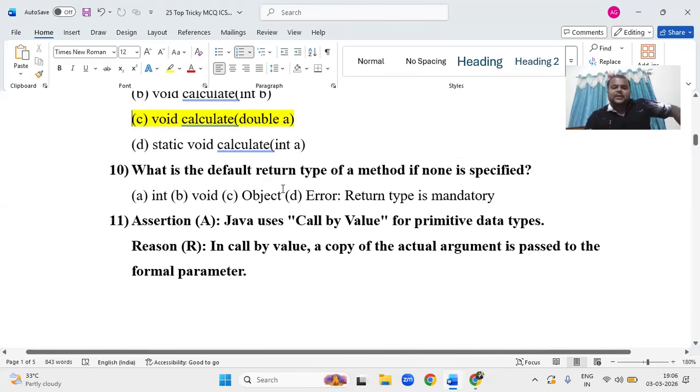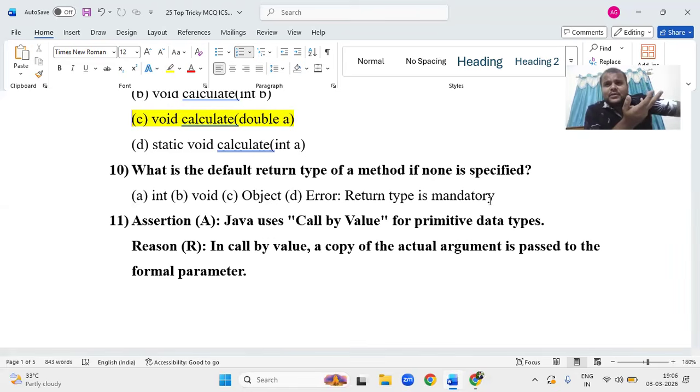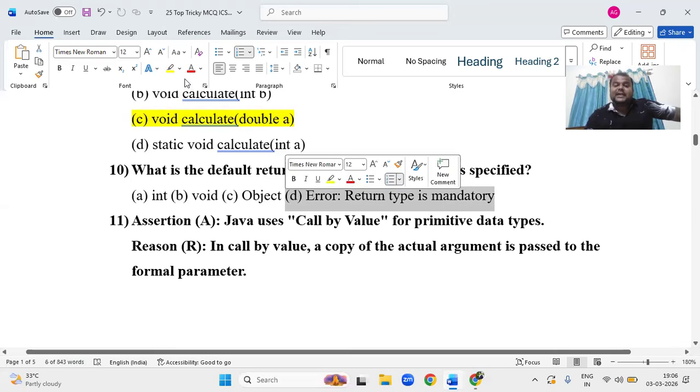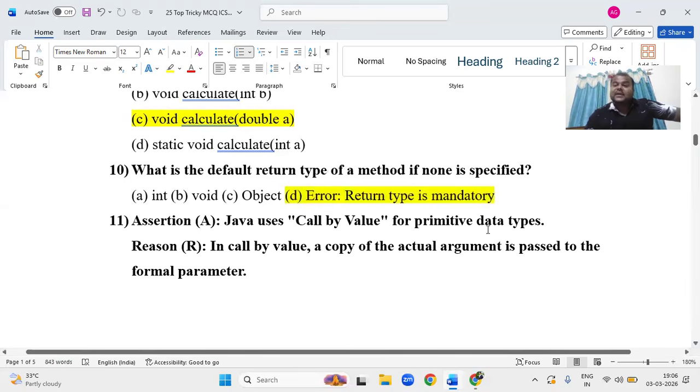Next, what is the default return type of a method if none is specified? As we know, the return type can be primitive: int, double, float, boolean, all of them. And if you are not going to return any value, you can use void also. But a method should have a return type. Return type is mandatory, right? So the option is D. Here what is asked is not specified, meaning if nothing is given, we will get an error.